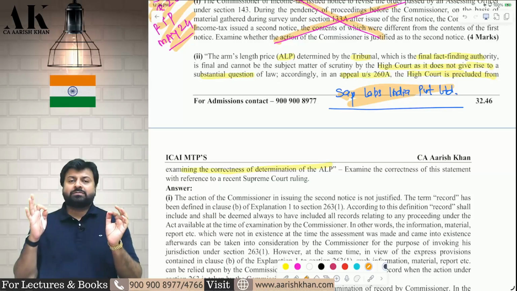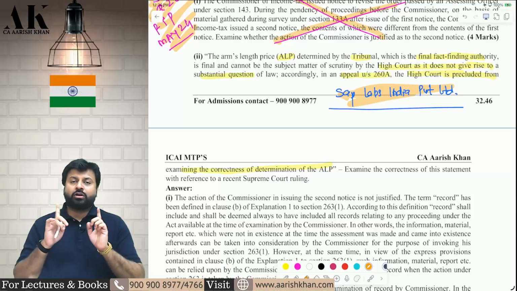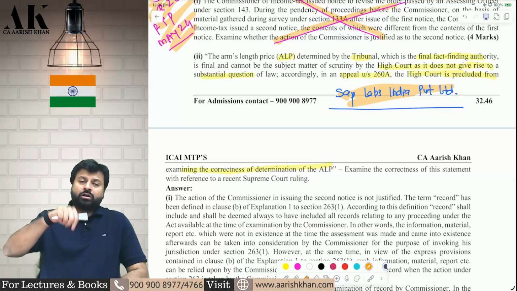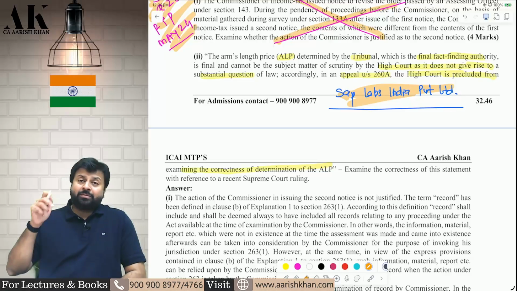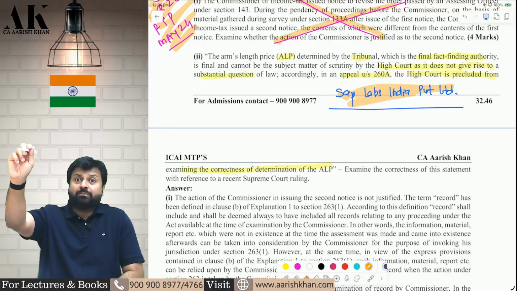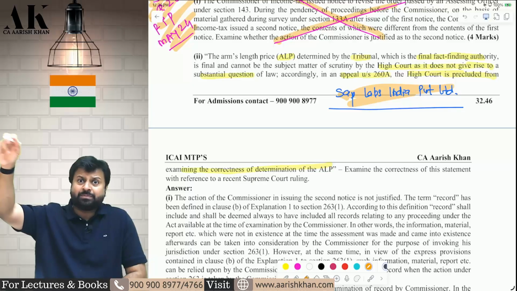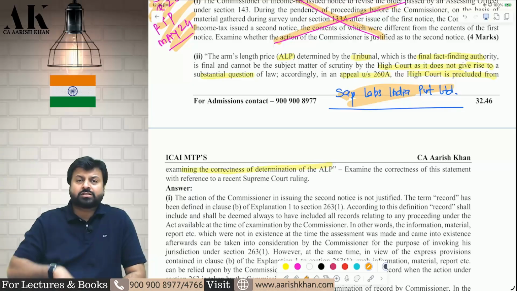See, determination of arm's length price is a pure question of fact. It's not a question of law. So the question is, can the High Court come in between and determine the question of fact? The answer is no. But can the High Court come in between and tell the department and the tribunal that you have not computed the arm's length price as per the income tax rules and regulations?